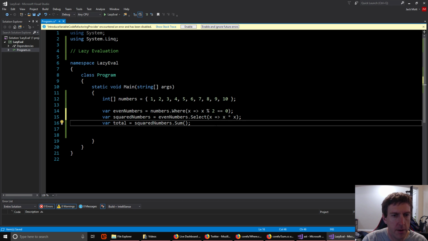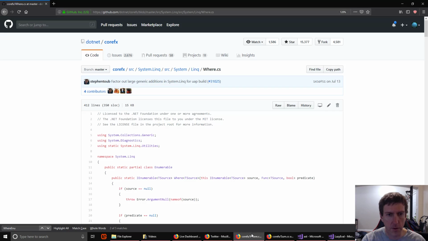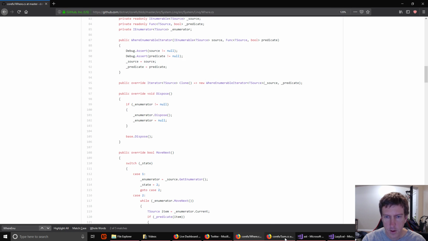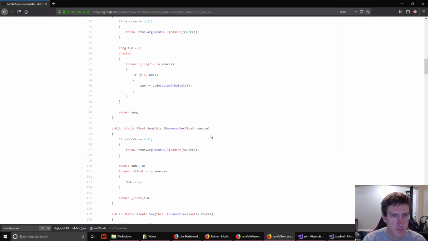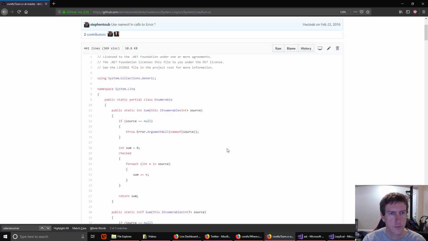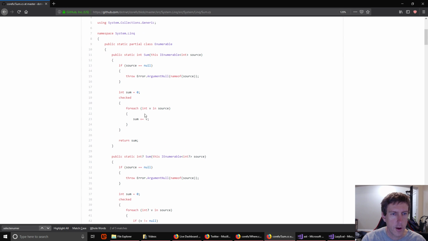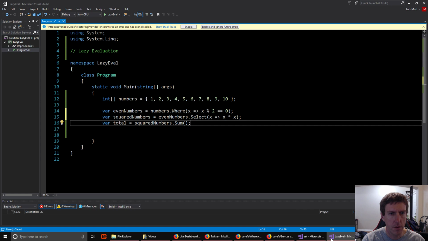Now, an important thing to remember about lazy evaluation is that there is a cost to this, right? When we look at this code, say for summing, this foreach is having to call that move next, and that move next is going through a whole chain of calls, right? It's having to call move next on the squared numbers source, which calls move next on the even numbers source, which calls move next on the array.